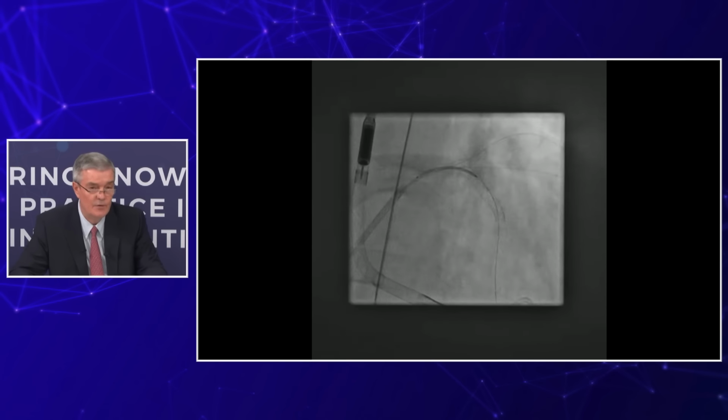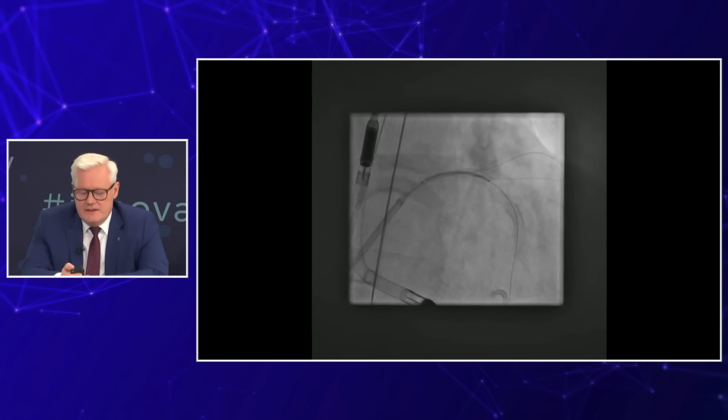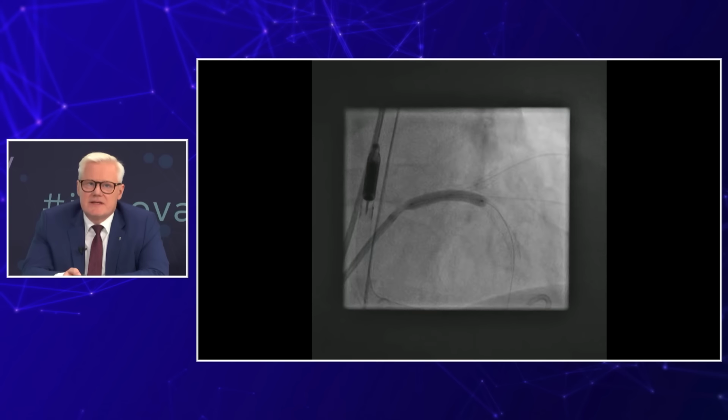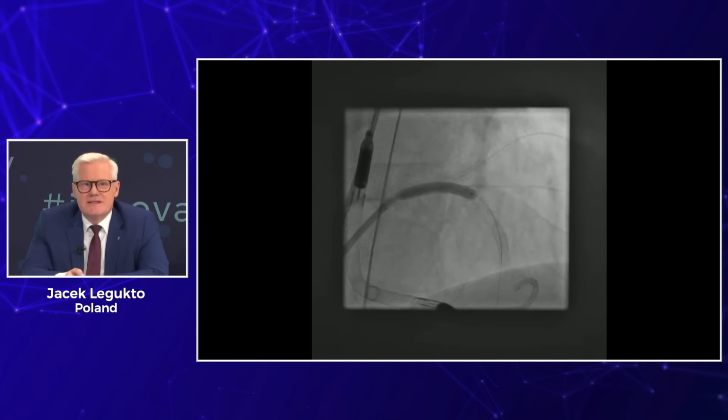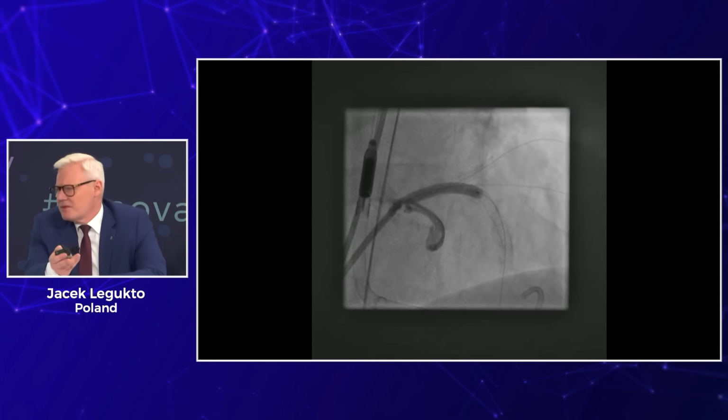And this is the projection. It was assessed as a 28 millimeter long stent, 4.0 in diameter. This is the stent implantation, and you can see the contrast injections. We are just in the ostium, maybe protruding 1 millimeter.